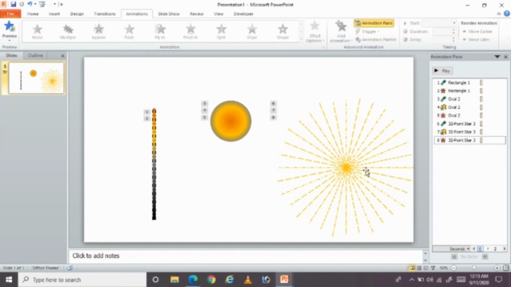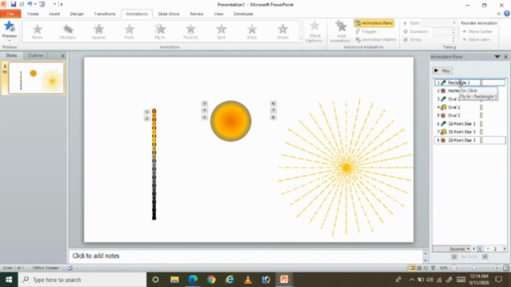Okay, so in the meantime, in specific intervals this line has to dissolve out. This line has to dissolve out and this circle has to dissolve out, and by the end this circle has to dissolve out. So let us arrange all the animation effects for all the three elements.